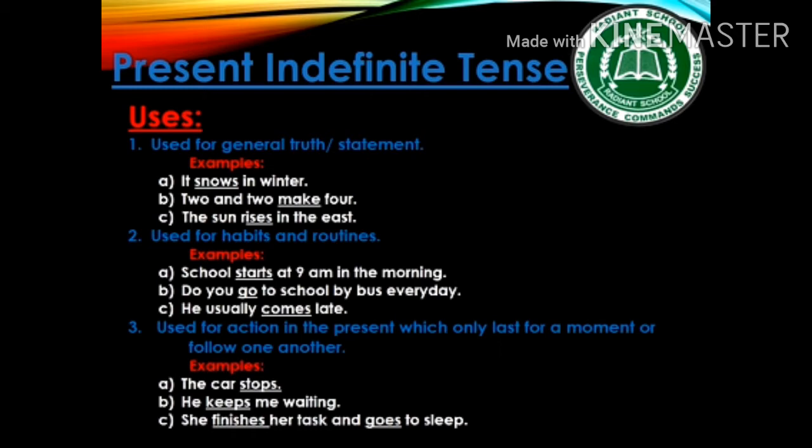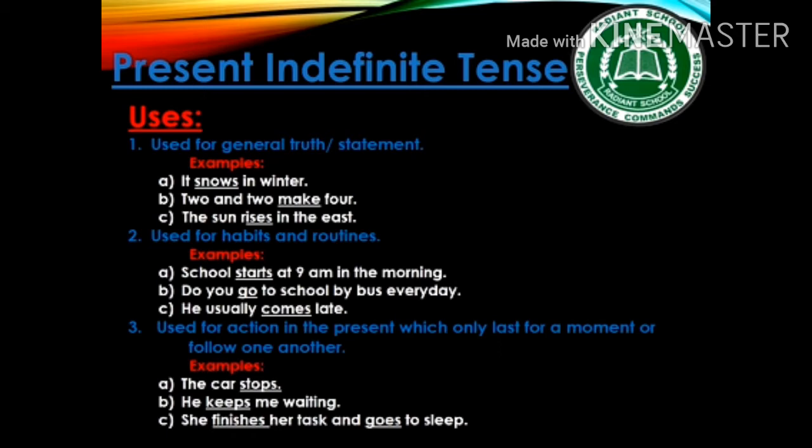Third one is, it is used for action in the present which only last for a moment or follow one another. For example, the car stops, he keeps me waiting, she finishes her task and goes to sleep. One thing you have noticed in all these examples is that we have used first form of verb with s or es or only first form of verb. That indicates present indefinite tense.